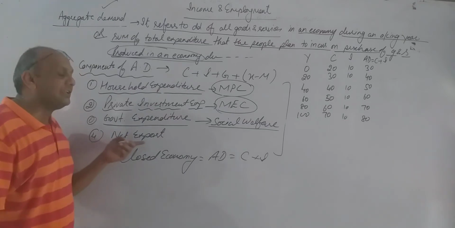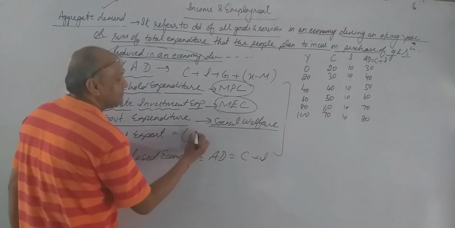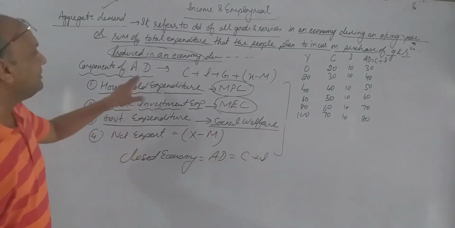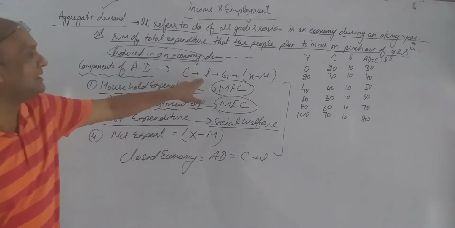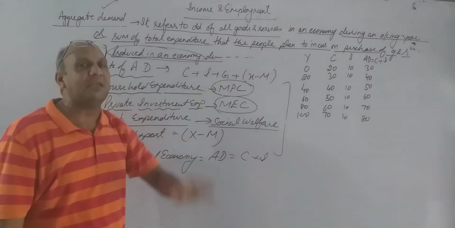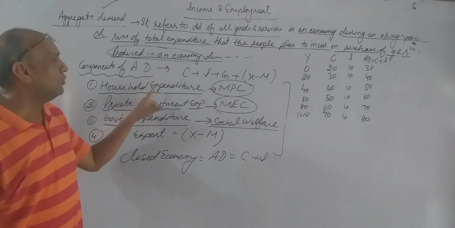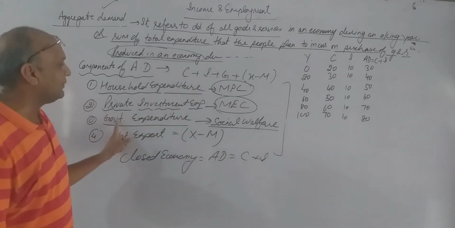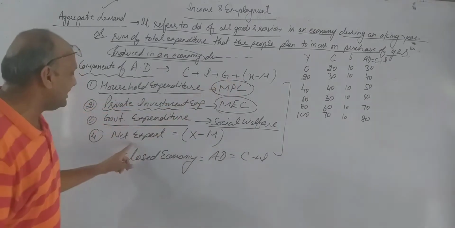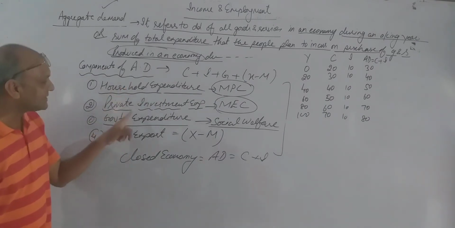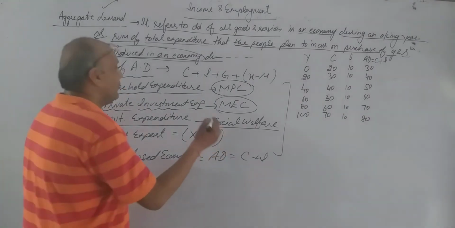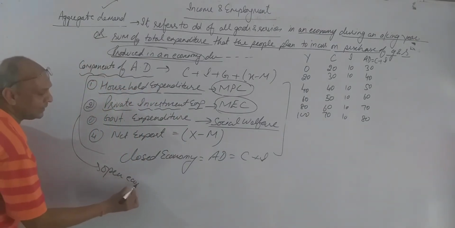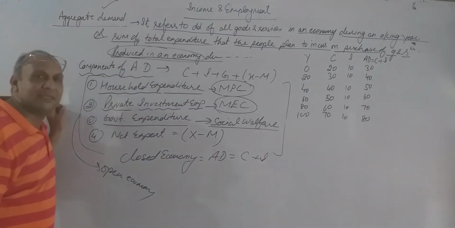And the last is net export. Net export stands for export minus import, X minus M. So AD is equal to C plus I plus G plus X minus M. C stands for household expenditure, I stands for private investment expenditure, G stands for government expenditure, and X minus M stands for net export. When we are discussing these 4 components, it means we are talking about an open economy where all these sectors are there.